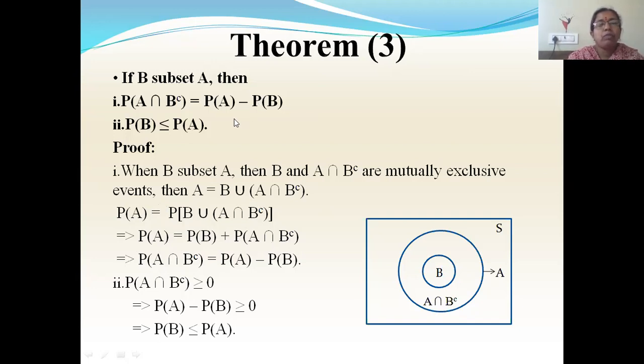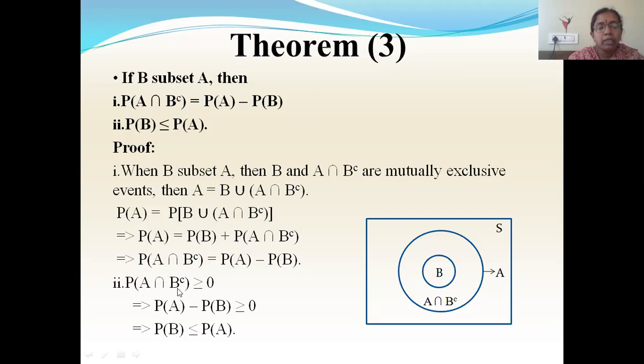Second one, what we have to prove: probability of B is less than or equal to P of A, provided B is a subset of A. Now how to prove that? In the first one we have proved that P of A intersection B complement equal to P of A minus P of B. But any probability is always greater than or equal to 0 as per the axiom of positivity, which is the first axiom. So here this probability will be greater than or equal to 0.